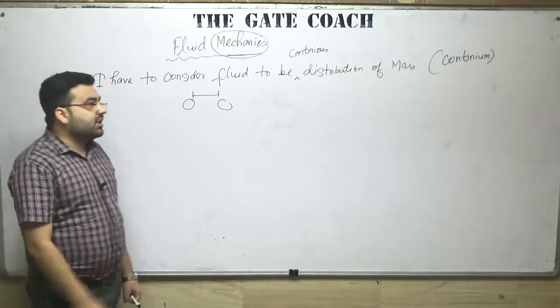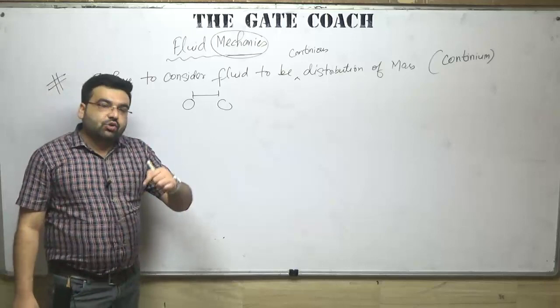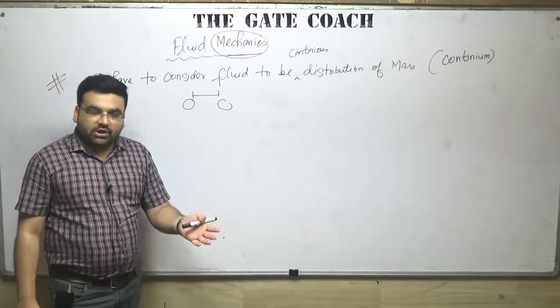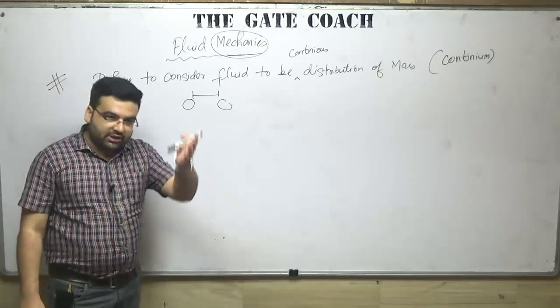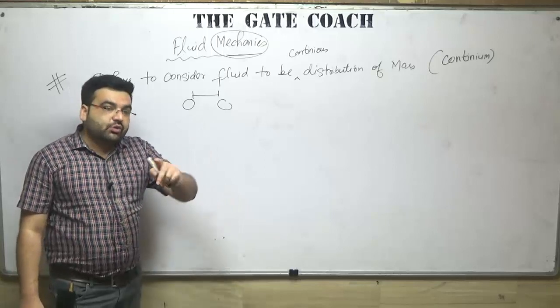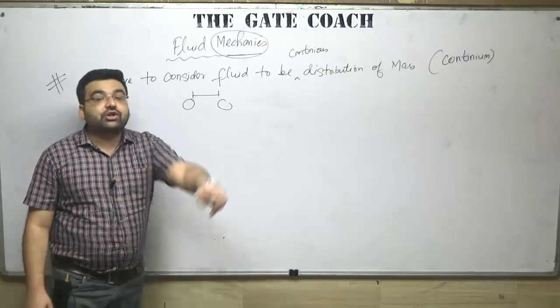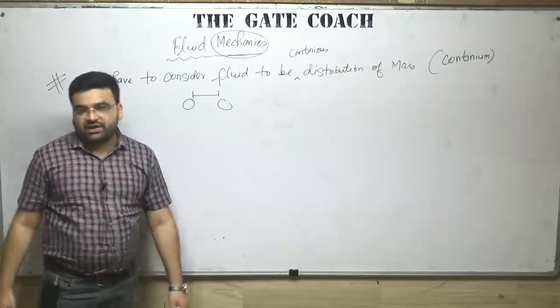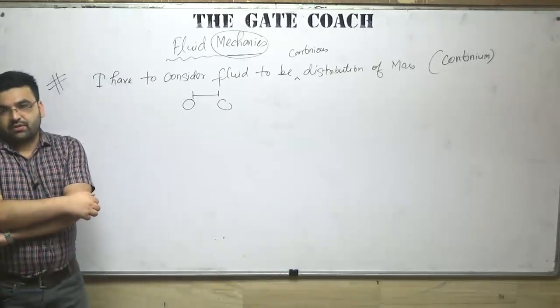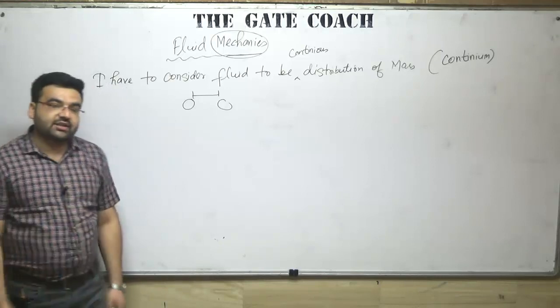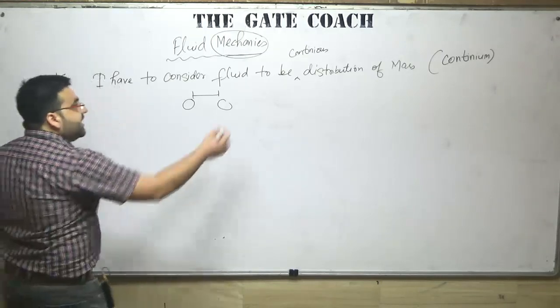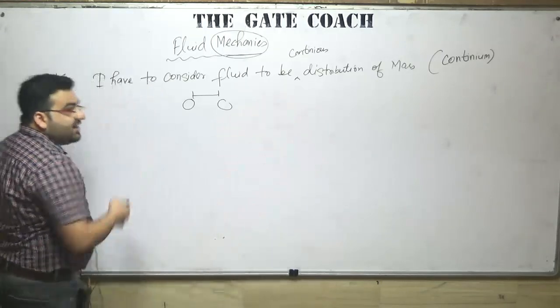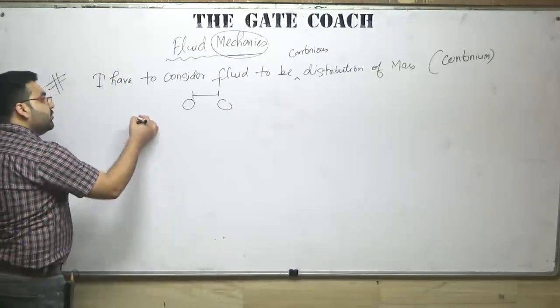The third question was, in fluid mechanics we do a lot of integration and differentiation. You know the continuity equation also, it is in partial differentiation. But you can do differentiation only on a continuous function. So if there is a gap between two fluid particles, how can I do the differentiation or integration? So what is the reason? That reason is basically this continuum and a dimensionless number known as the Knudsen number.